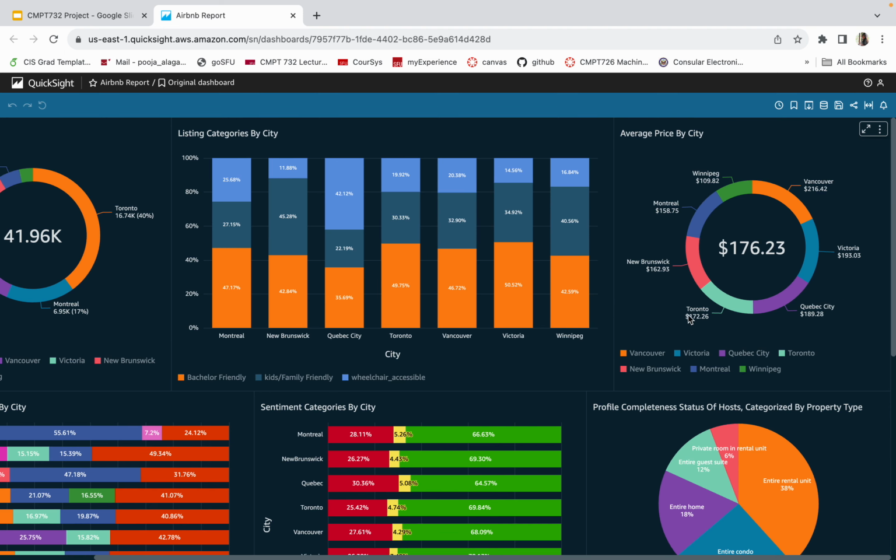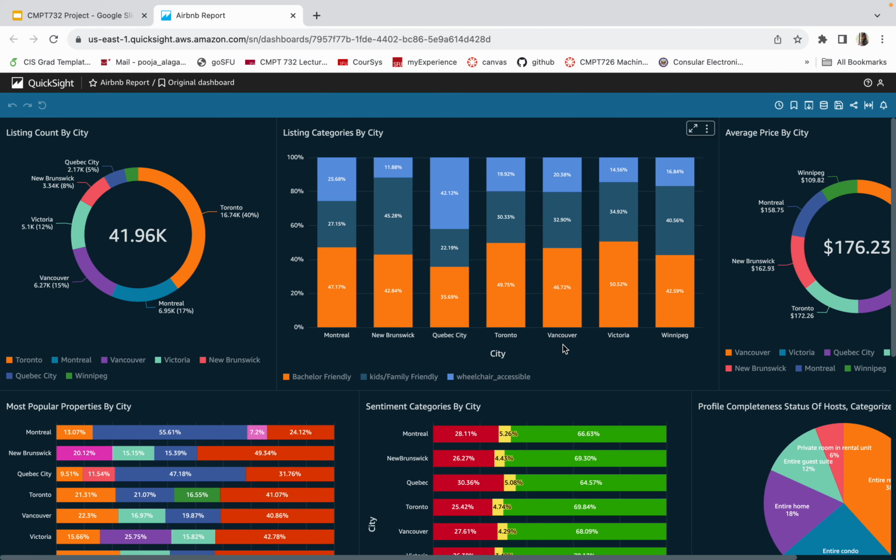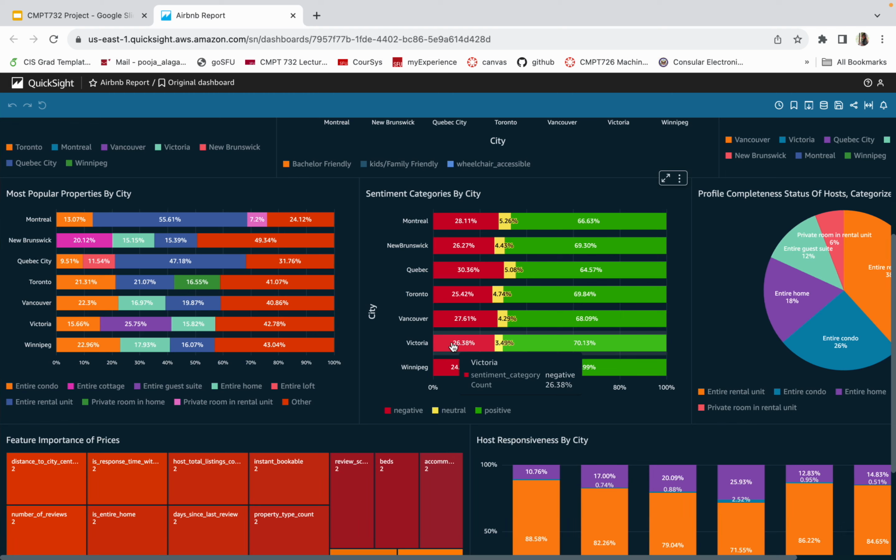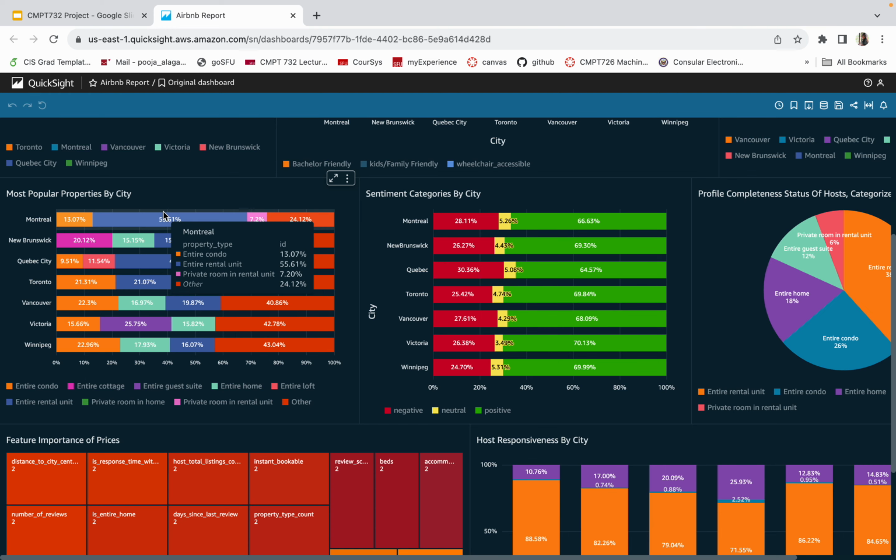Now the third chart here shows average price by city. The average price by city indicates that Vancouver has the most expensive Airbnb properties with an average price of $216, while Winnipeg has the least expensive ones. The next chart shows most popular property types by city. Here, entire rental unit and entire condo are the most popular property types across all the cities in Canada.